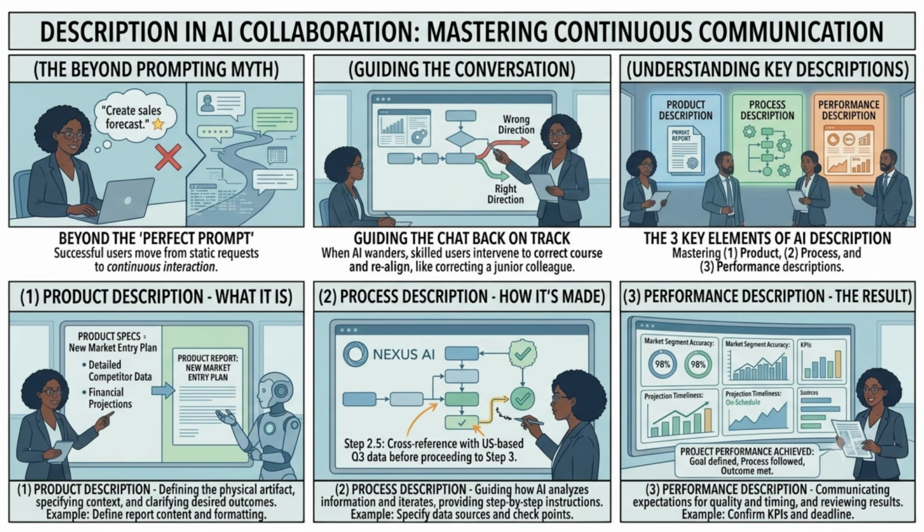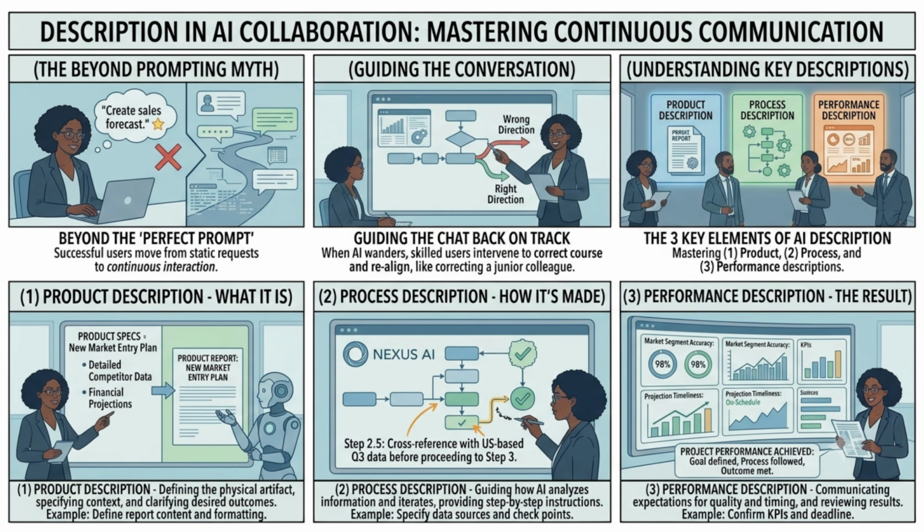Many people believe that getting good results from AI is all about finding the perfect prompt. In reality, successful AI users do much more than that. They communicate with AI continuously. They provide context. They clarify objectives. They refine requests. And when the conversation starts moving in the wrong direction, they know how to guide it back on track. Just as effective communication is essential when working with colleagues, it is equally important when working with AI. The more clearly you describe your needs, the better the outcome.